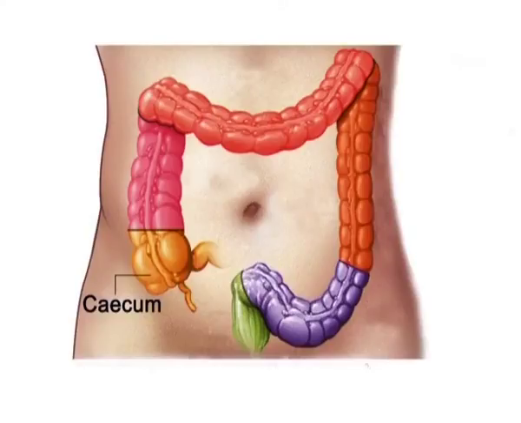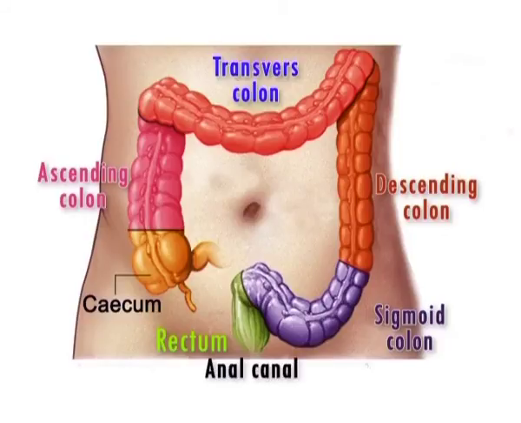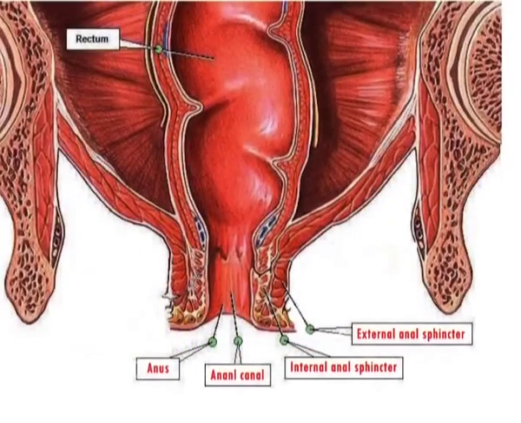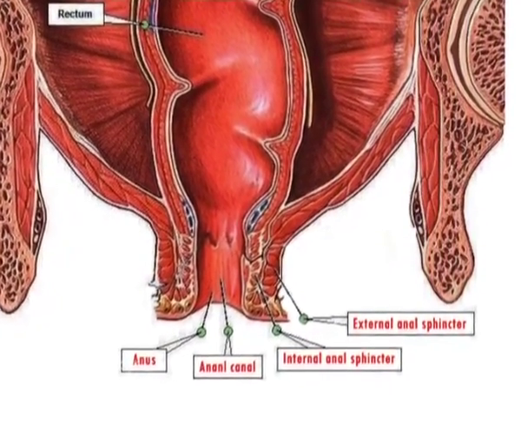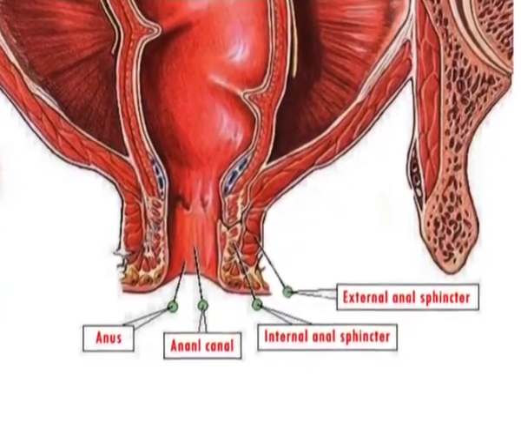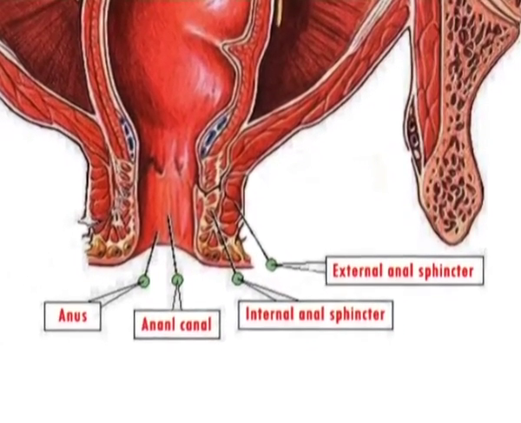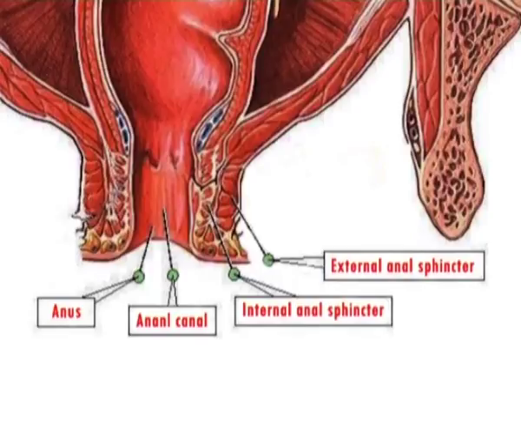Colon is divided into 4 regions: ascending, transverse, descending and sigmoid colon. The rectum comprises the last 20 cm of the digestive tract and terminates in the 2 cm long anal canal. The opening of the anal canal is known as anus. The anus has an internal anal sphincter composed of smooth muscle fibers and an external anal sphincter comprising voluntary muscle fibers.